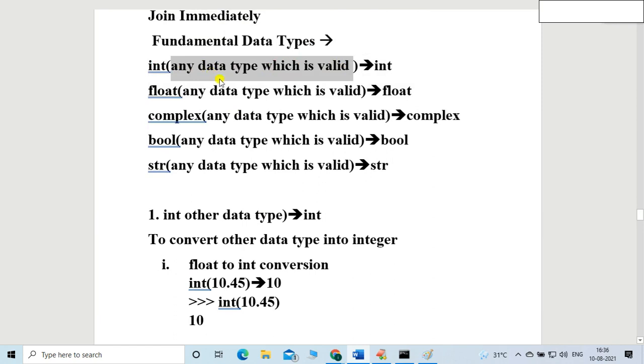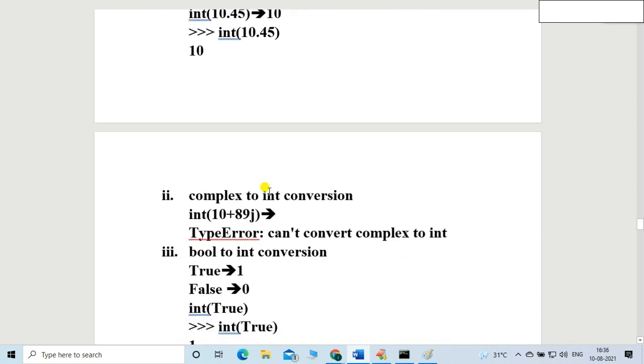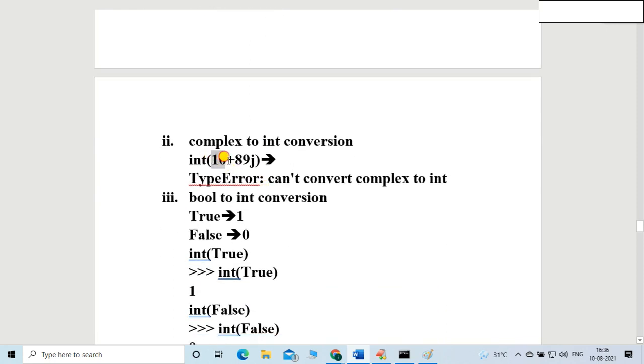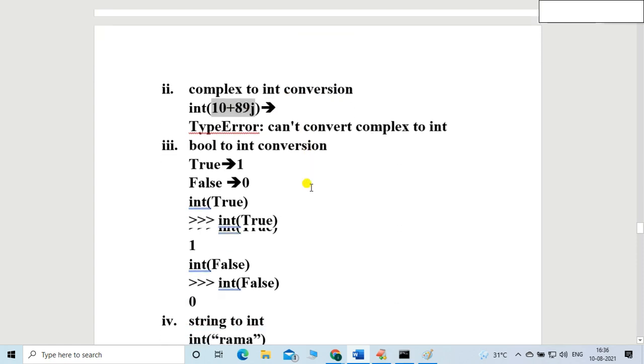From that we come to know that a particular data type conversion is not possible, as you can see. If I want to convert this complex number into an integer, friends, there will be an error. The error name is TypeError: can't convert complex to integer. There are some exceptions. In that case, we are not able to convert into the integer, because it is a complex number.